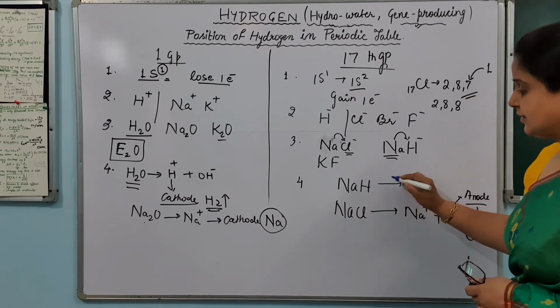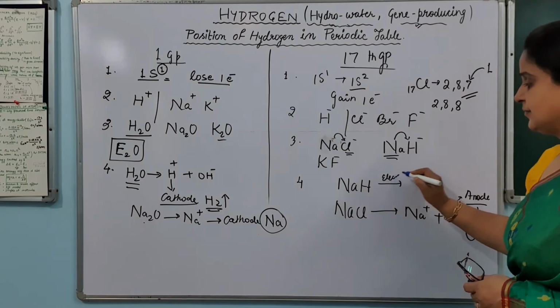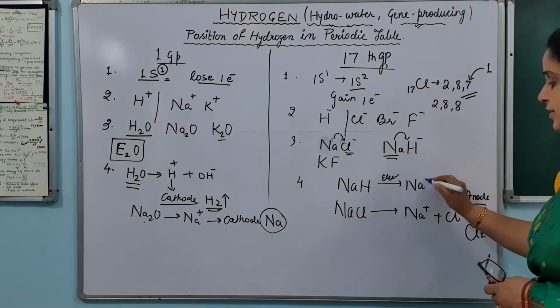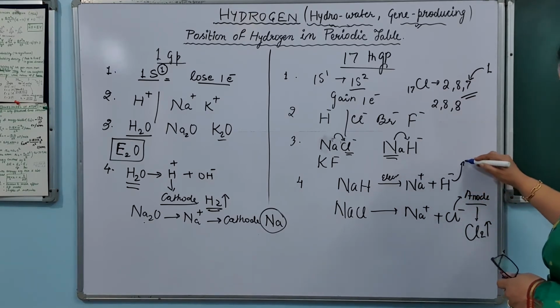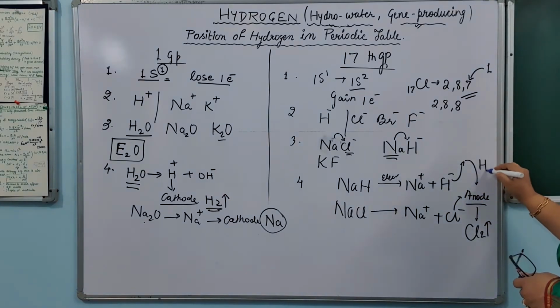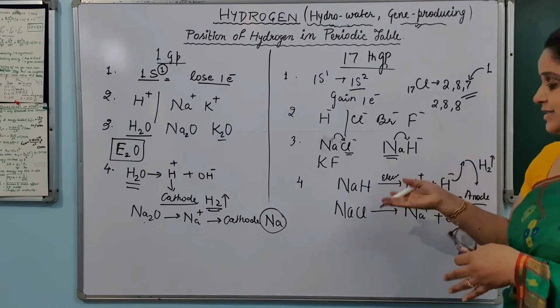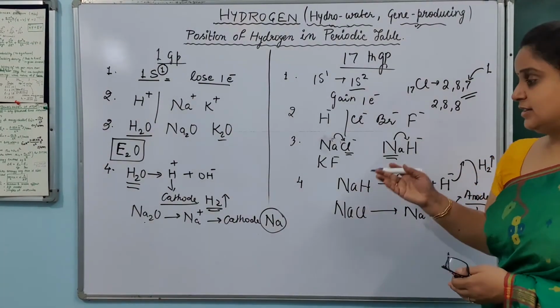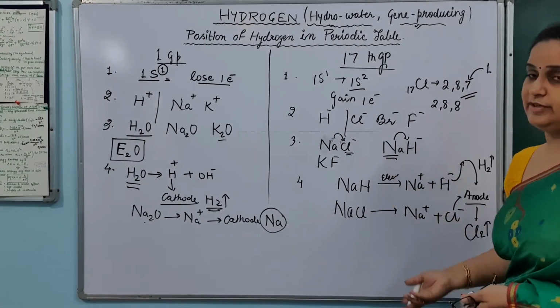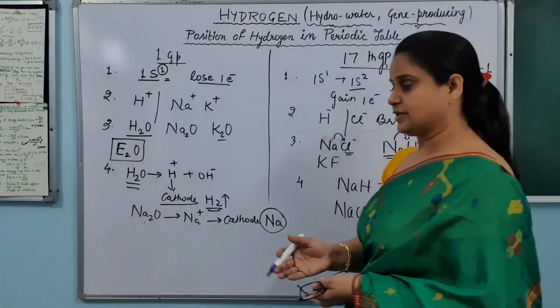Same way, if I am electrolyzing NaH, this is sodium plus and H minus, and this H minus will also go to the anode and it will be obtained as hydrogen. So just like chlorine is obtained at the anode from some of its salts, this hydrogen we are getting at the anode from its salt with the first group element.